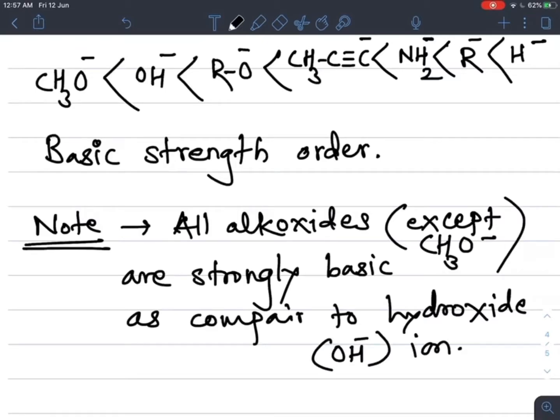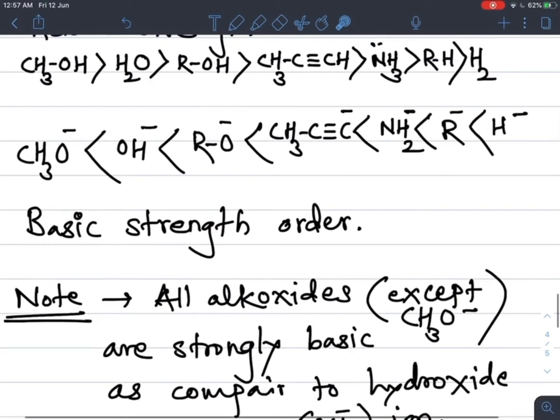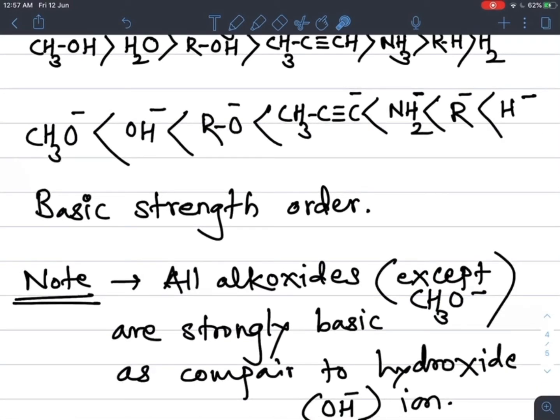Okay, so this is the most important thing about the basic strength and acidic strength of the given important compounds. So here we complete the acidic character of alcohols.